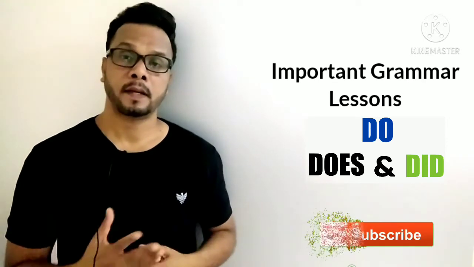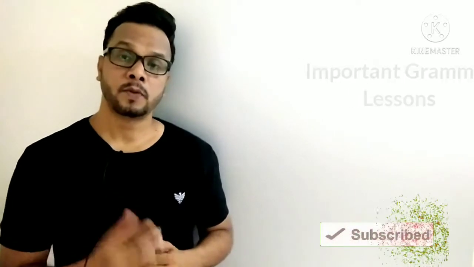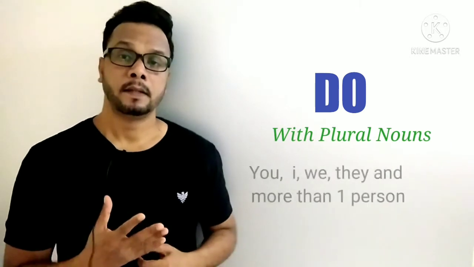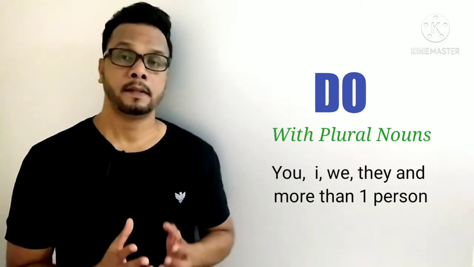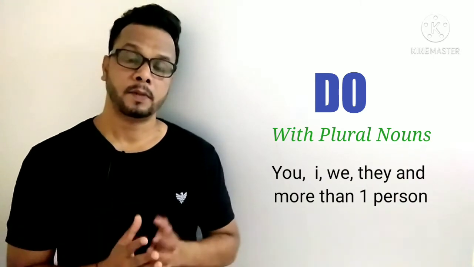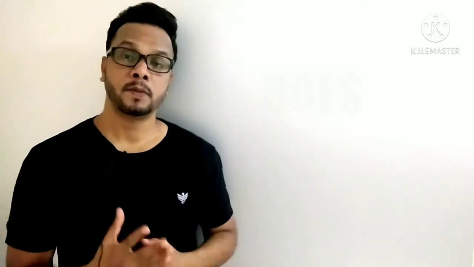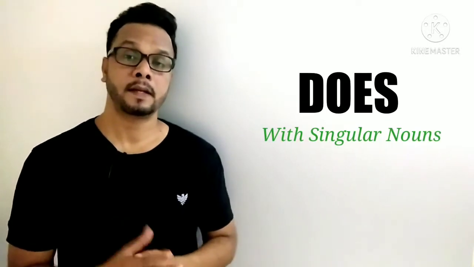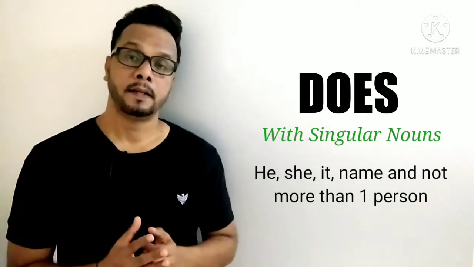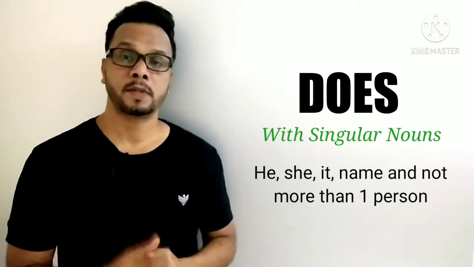First of all, I will start with a very important point. When you want to use do, you have to use it with the plural nouns, just like you, we, they, I. So guys, you have to use do with the plural nouns. If I talk about does, then you have to use it with the singular nouns, just like he, she, it, single names, not more than one person. So you have to use it like that.